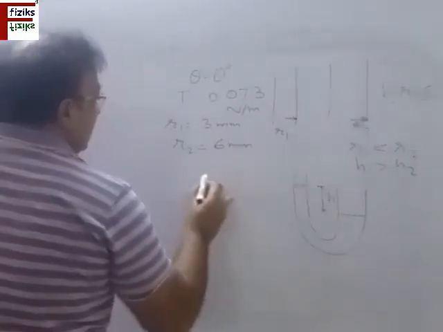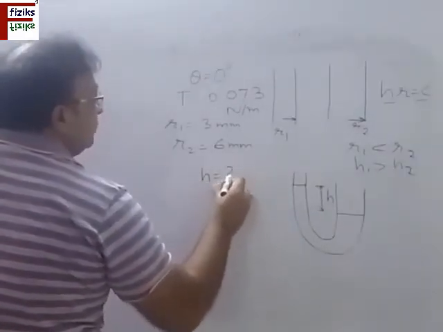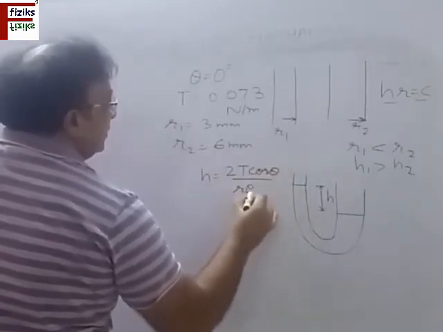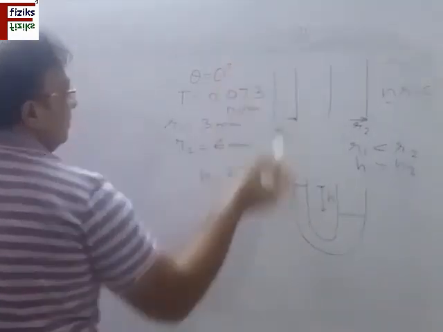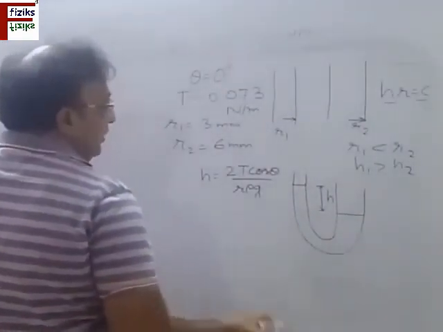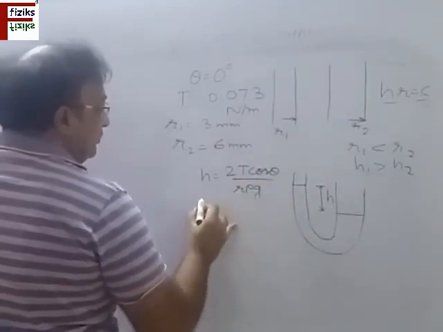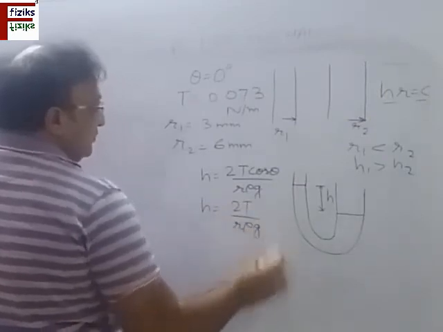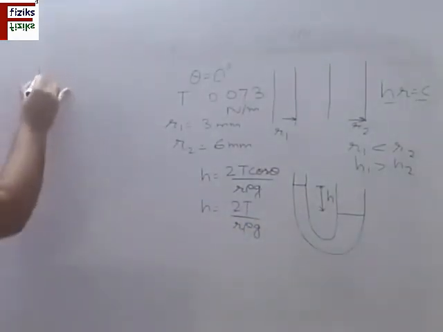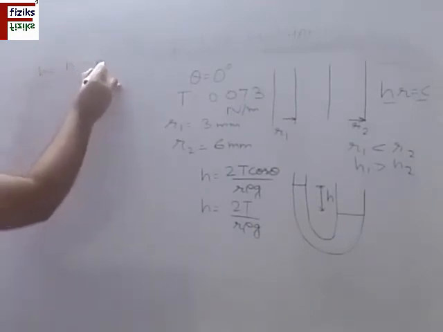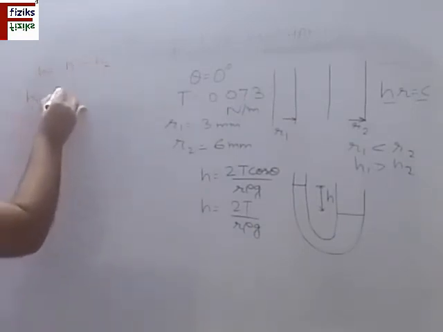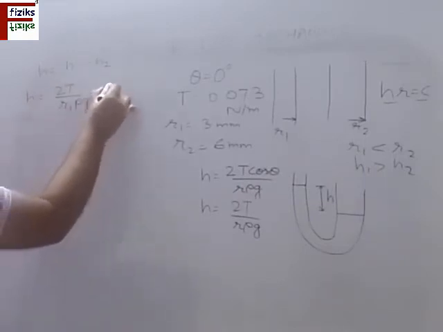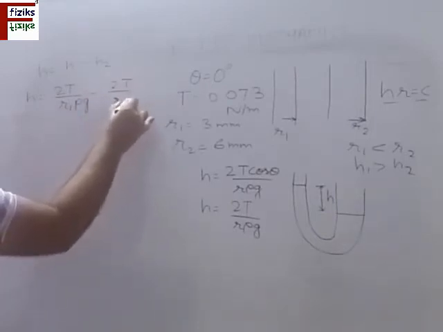Now H is equal to 2T cos theta by R rho g. The density of water is 1000 kilogram per meter cube. Here theta is 0, so cos 0 is 1, and H is 2T by R rho g. So H is equal to H1 minus H2, which I can write as 2T divided by r1 rho g minus 2T by r2 rho g.